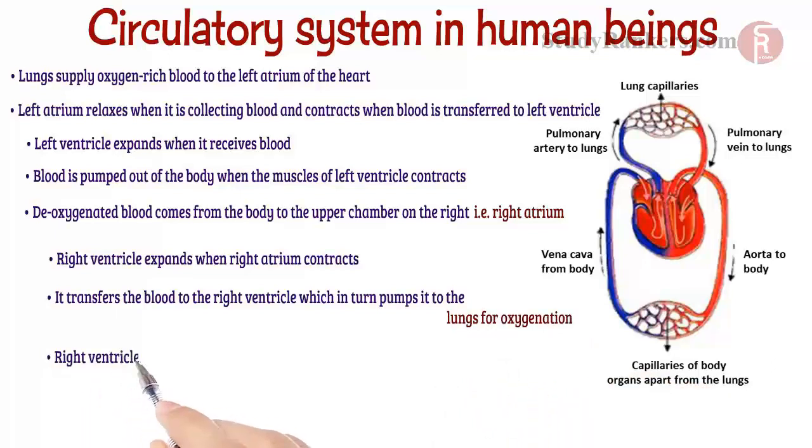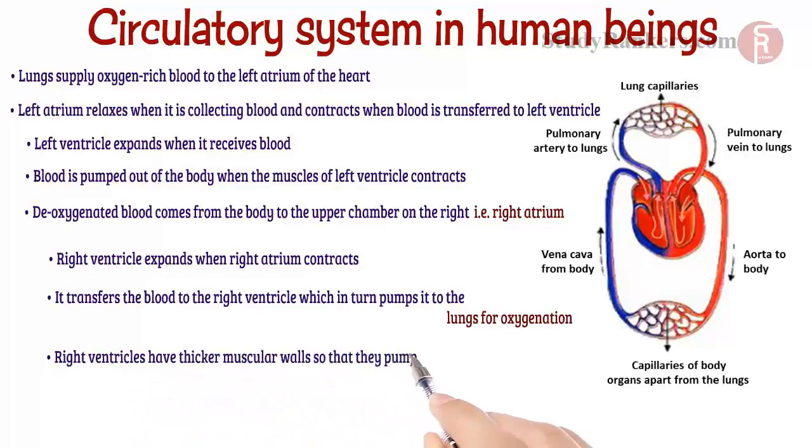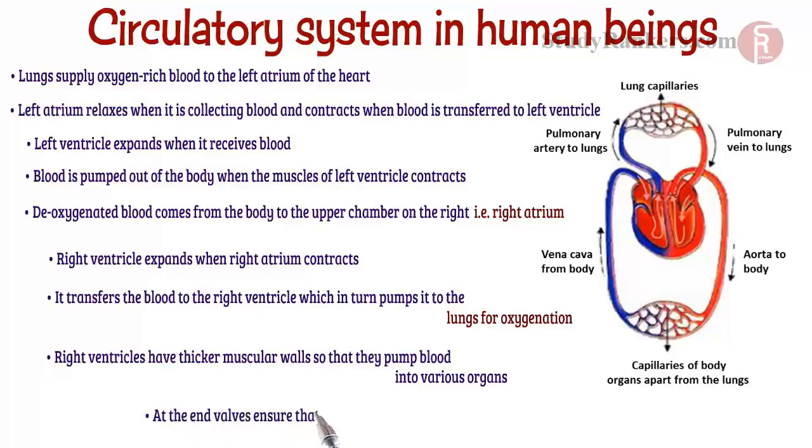Right ventricles have thicker muscular walls so that they pump blood into various organs. Now, at the end, valves ensure that blood does not flow backward when the atria or ventricles contract.